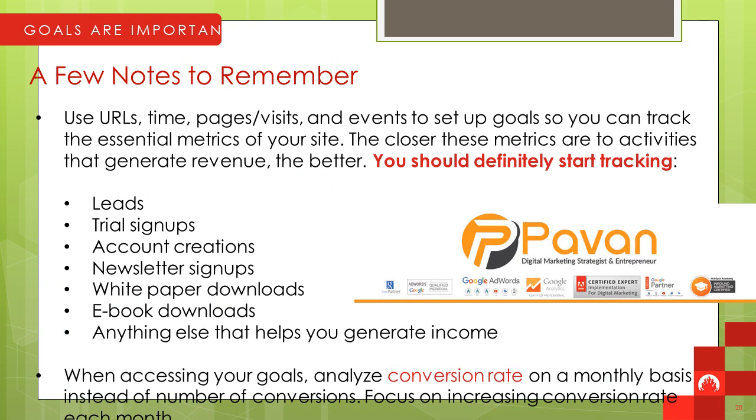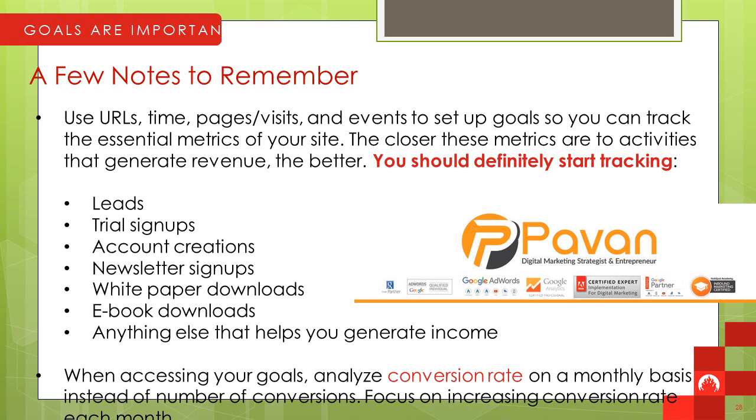these are the new points: we can use URLs, time widgets and events to set up the goals. So use the events or URLs. The main focus is conversion rate optimization. I have focused this slide only on conversion rate optimization, so that people can understand it from my biased experience in this digital marketing arena. So you can set up all the accounts, based on these metrics or factors.